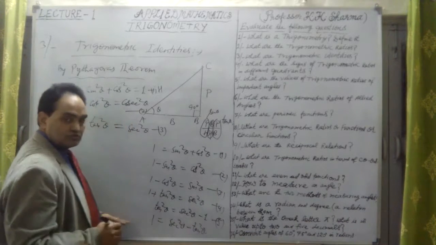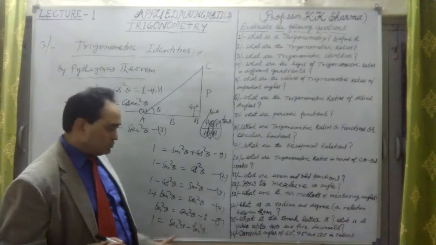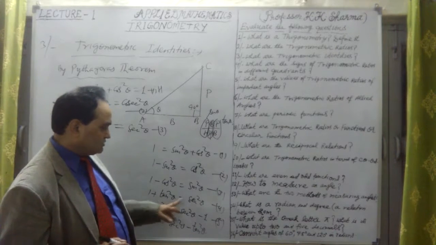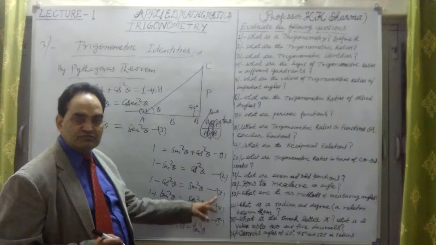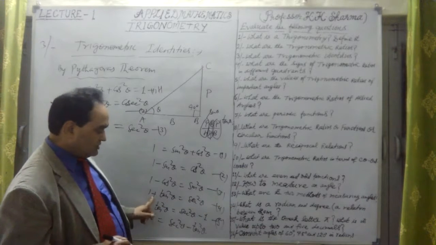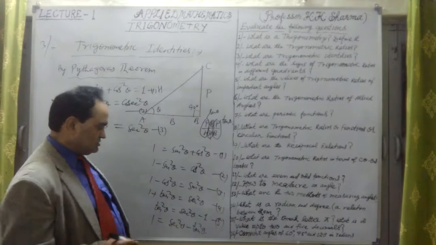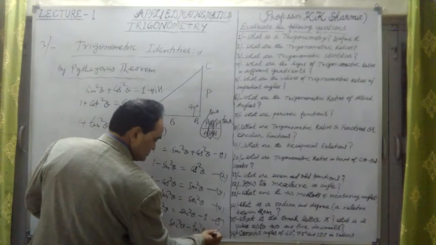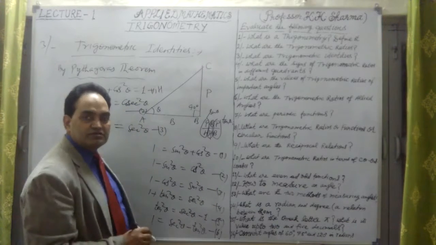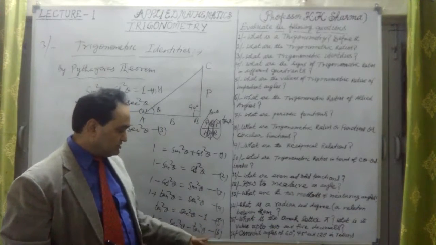1 is equal to sec square theta minus tan square theta, which equals 1. If I take tan square theta to that side, this is sec square theta minus tan square theta. Here 1 is left, so 1 is equal to this. Let me take the 6th one. This is the 6th trigonometric identity.